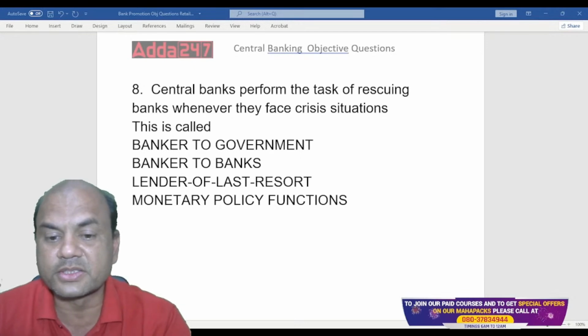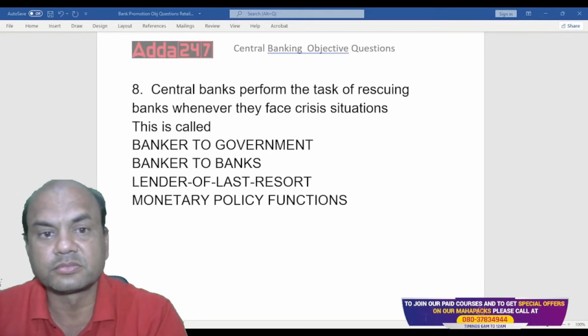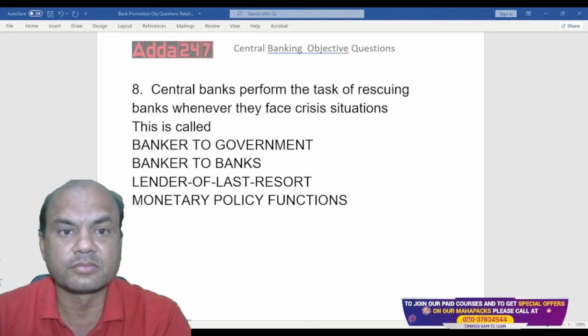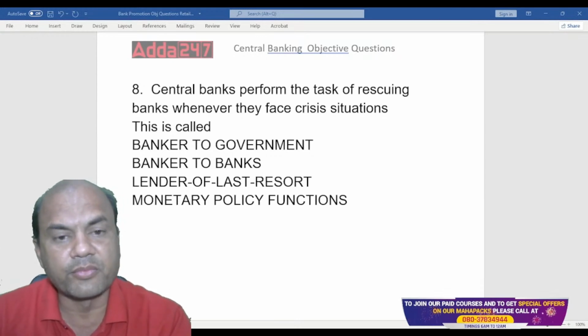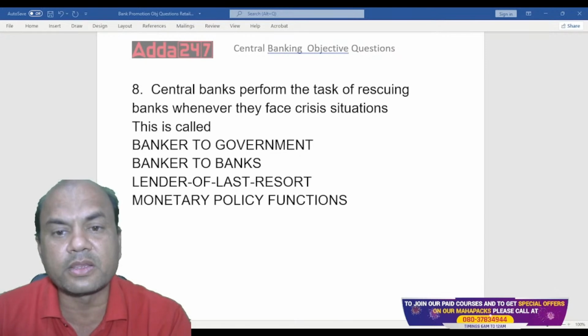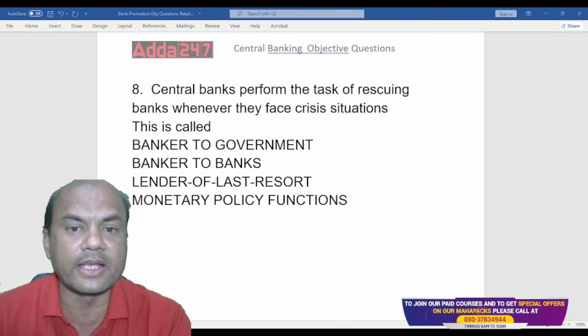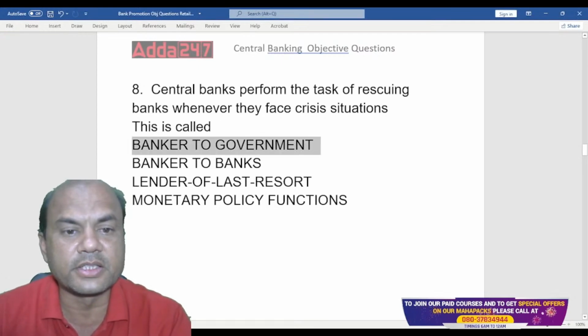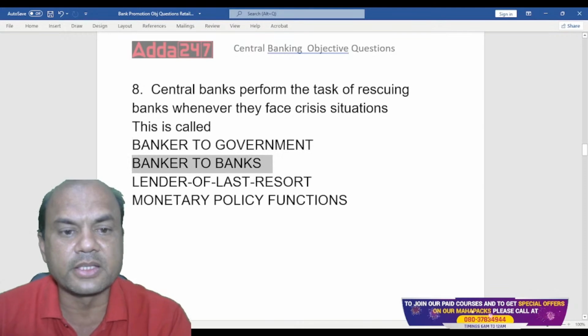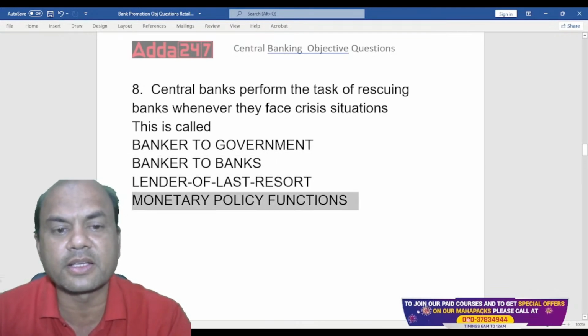What is it known as? Think over it. I know many of you are thinking of the answer. Let me call this ABCD, right? This is A, this is B, this is C, and this is D.